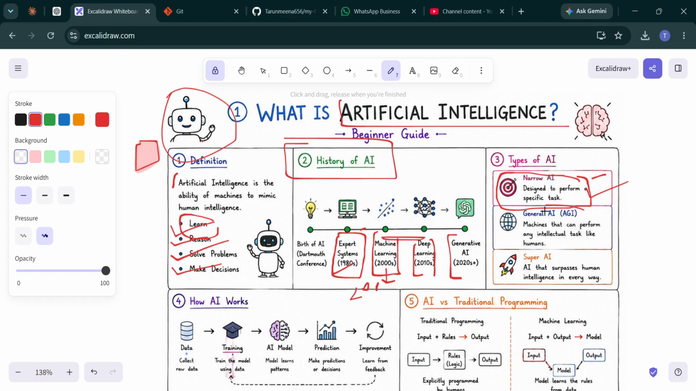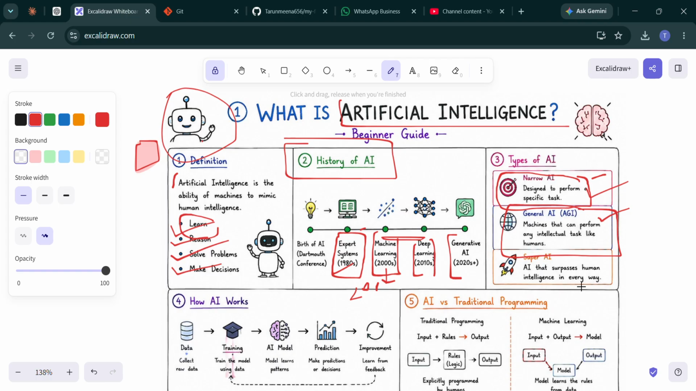After that comes general AI. General AI means a machine that can perform any intellectual task like humans, any intellectual task that a human can do. It does not exist yet, but researchers are actively working toward it. So this is similar to a human.